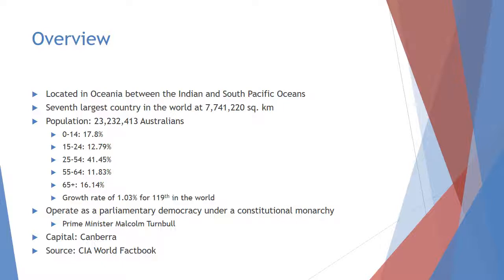There's currently a growth rate of 1.03%, which is 119th in the world, as they have a median age of 38.6 years old. The government acts as a parliamentary democracy under a constitutional monarchy, which means they pledge their allegiance to the Queen of England while having their own Prime Minister, Malcolm Turnbull.